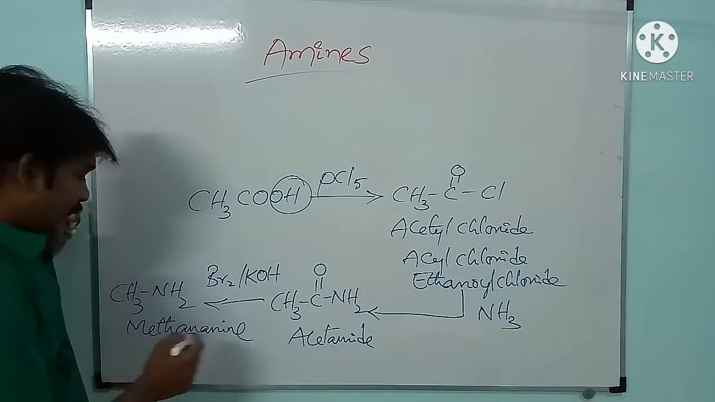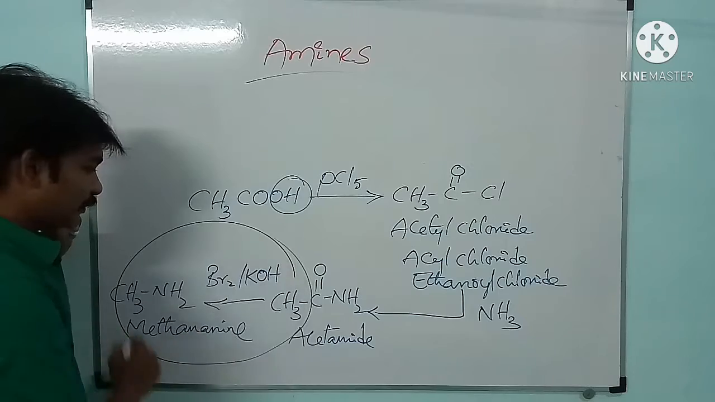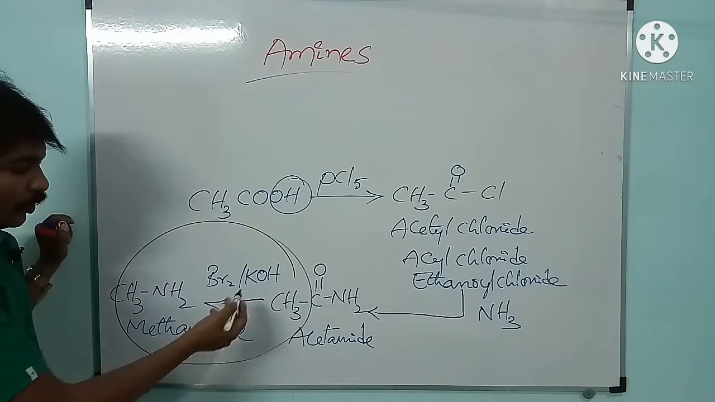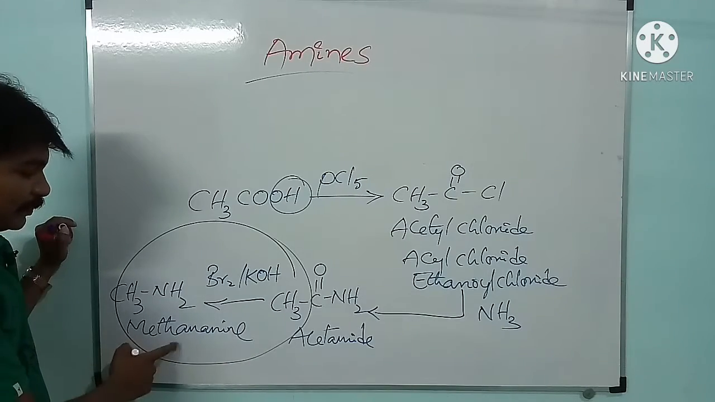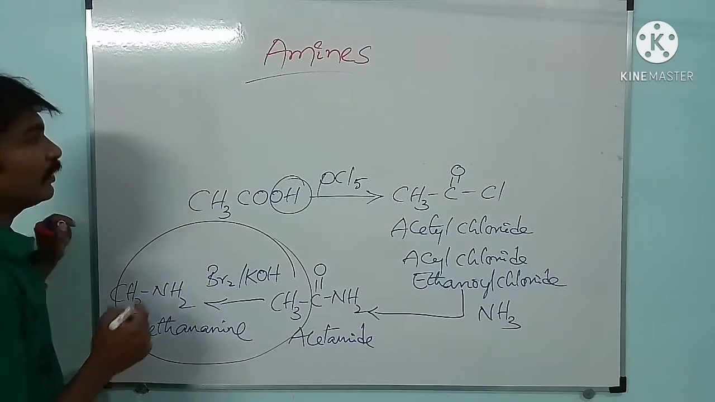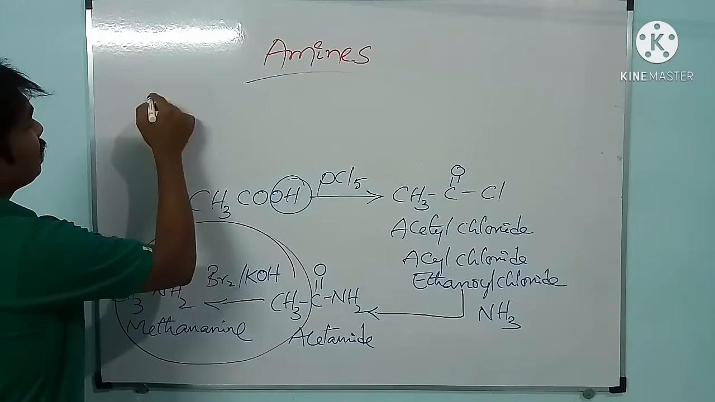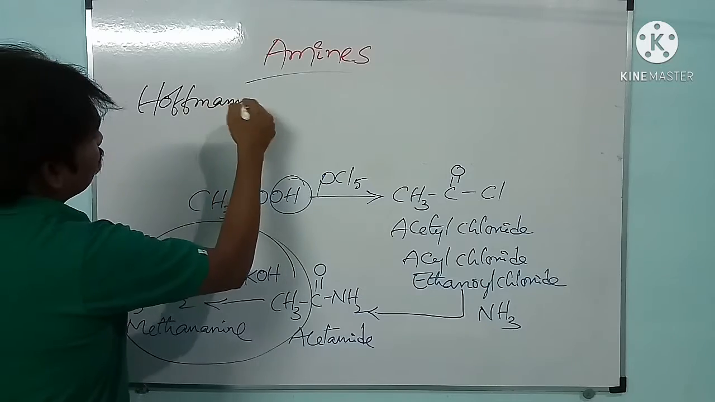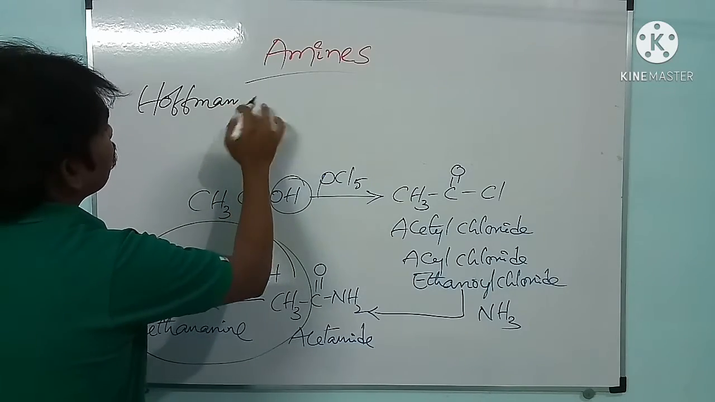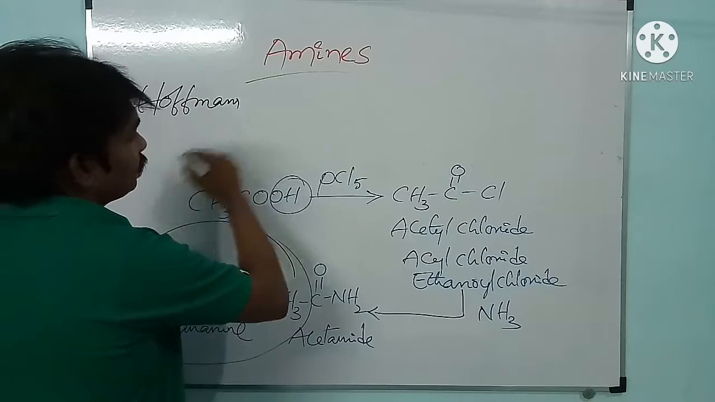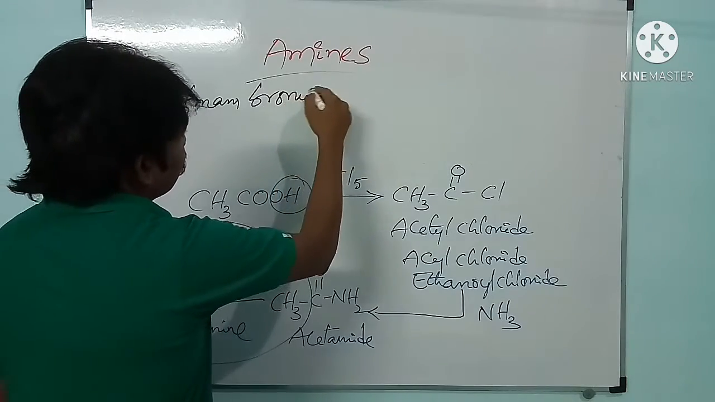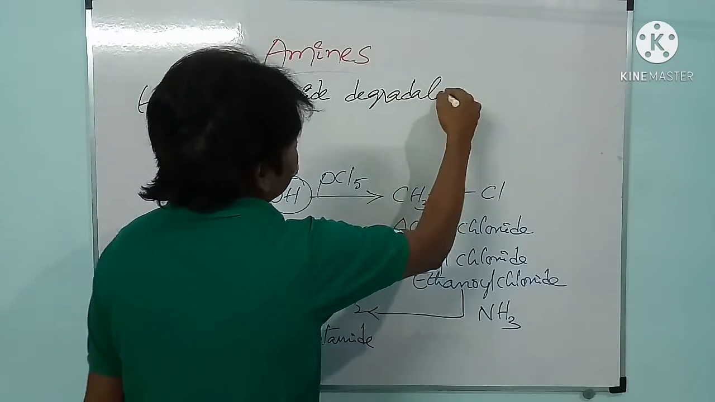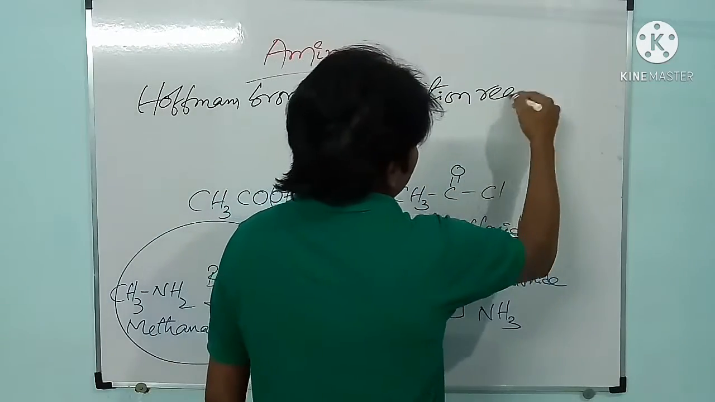If you observe this reaction, on treating acetamide with bromine and potassium hydroxide, we are getting methanamine. This is actually the Hofmann bromamide degradation reaction.